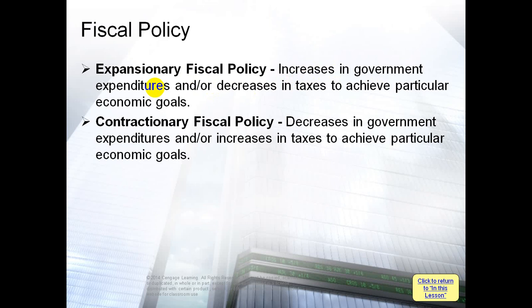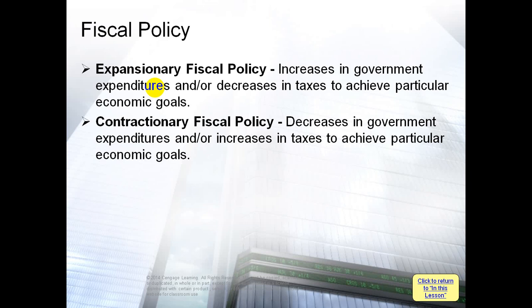aggregate demand contains what? It consists of 4 components: consumption, investment, government purchases or government expenditures, and finally net exports. Okay, if these parts increase, the aggregate demand increases and therefore shifts to the right.